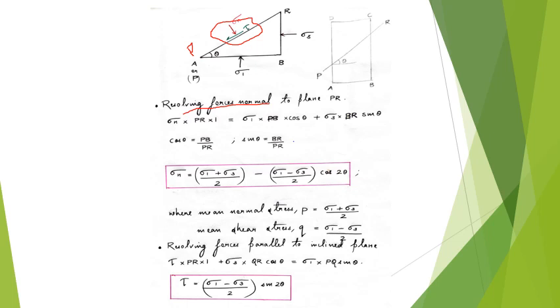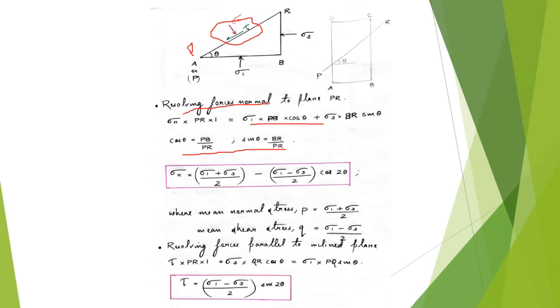Now cos theta and sin theta can be written in terms of the geometry. So cos theta is equal to PB by PR and sin theta is equal to BR by PR. In this equation you can substitute for PB and BR in terms of cos theta and sin theta.